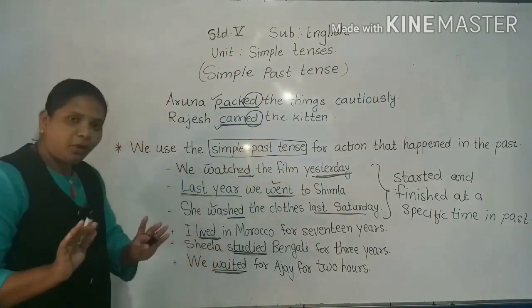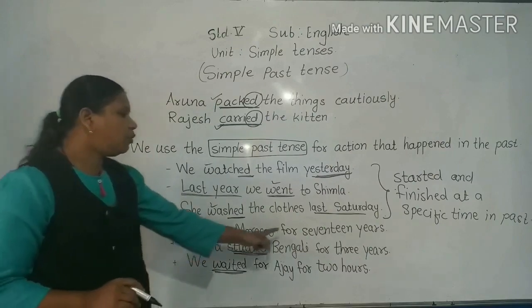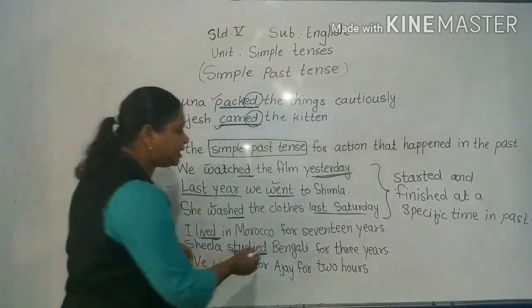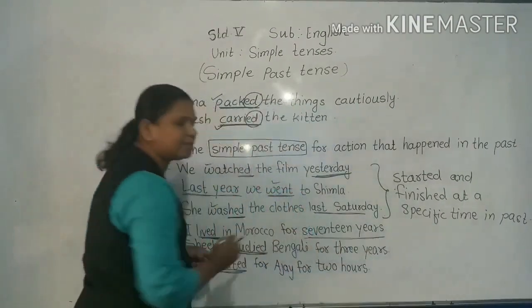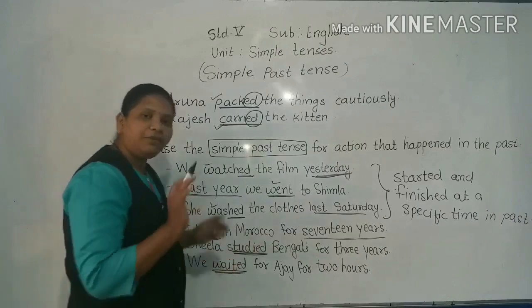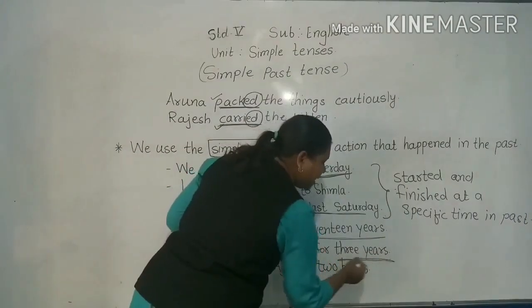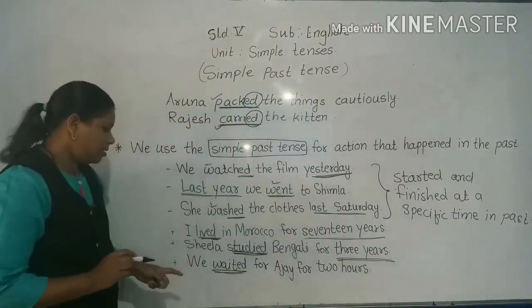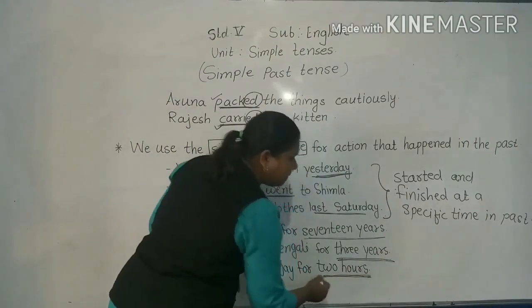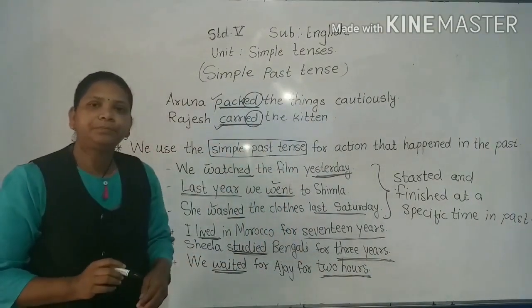I lived in Morocco for 17 years. The time duration has been discussed here, 17 years. Right, my students? Sheila studied Bengali for 3 years. The time period has been given here. We waited for Ajay for 2 hours. Again the time period has been given here.